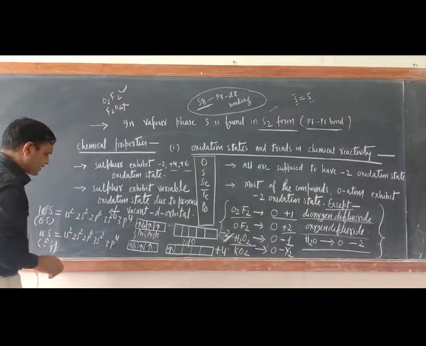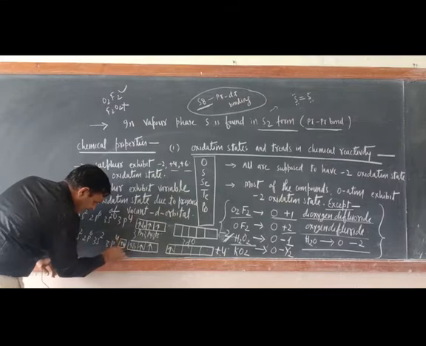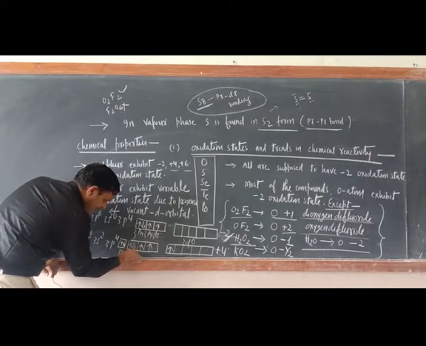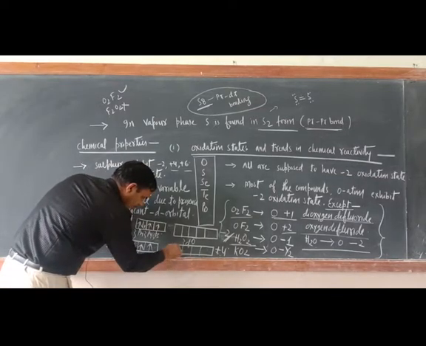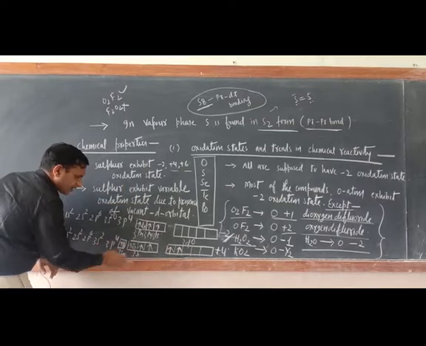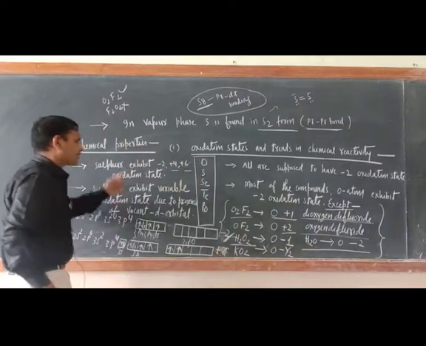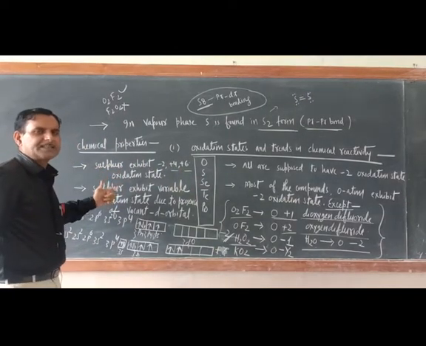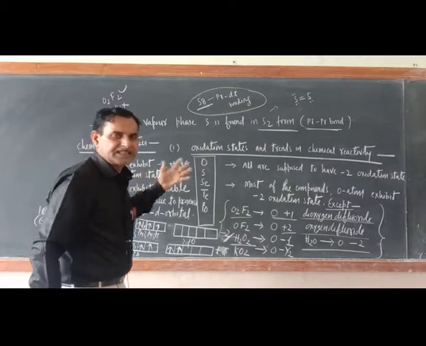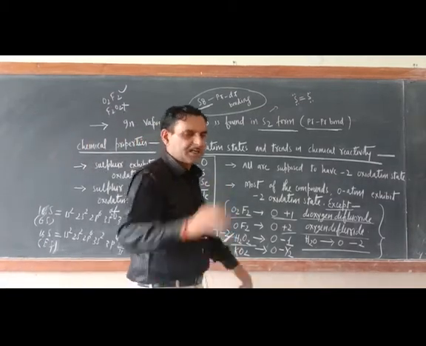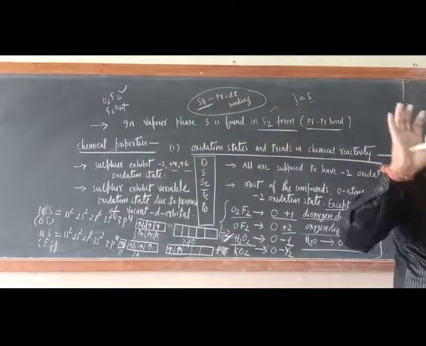Okay, now just see, suppose this 3s, write down here 3s, here 3p. Now one electron will jump from here to here. So in this condition, its oxidation state is +6. This is the only reason why sulfur is exhibiting variable oxidation state. Now I hope you understood: sulfur exhibits variable oxidation state because of the availability of vacant d orbital.